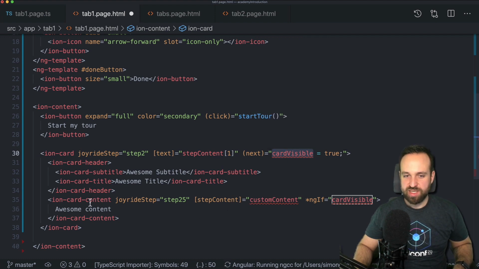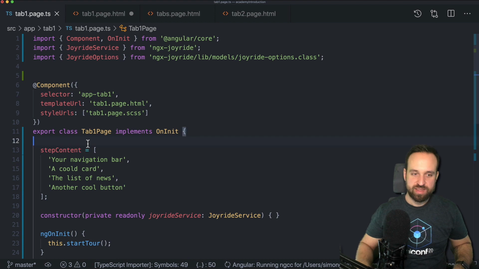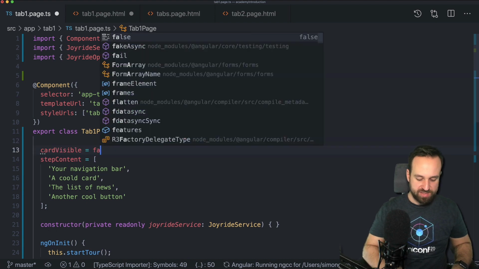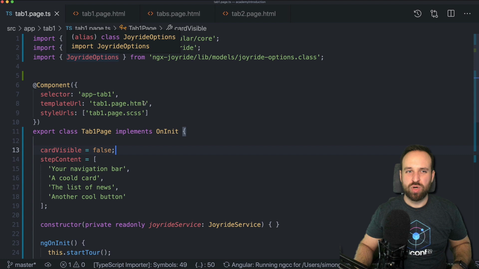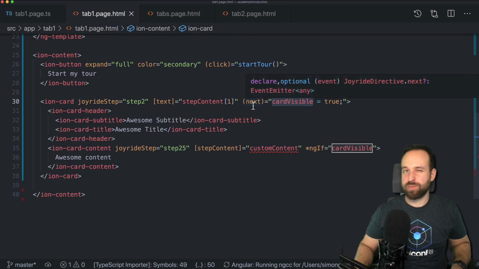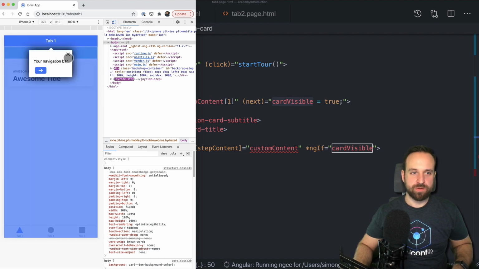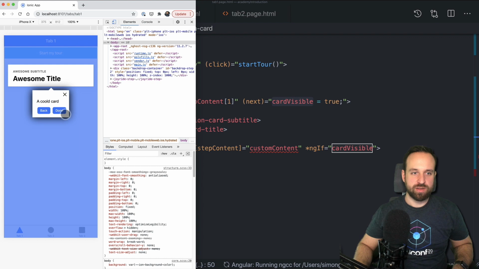For example, this card content is usually hidden if we have the ng card visible set to false in the beginning. That means if the card visible is false, the Joyride package won't be able to correctly find our element within the DOM. So we could go there. Okay, we actually got only 2 steps right now.